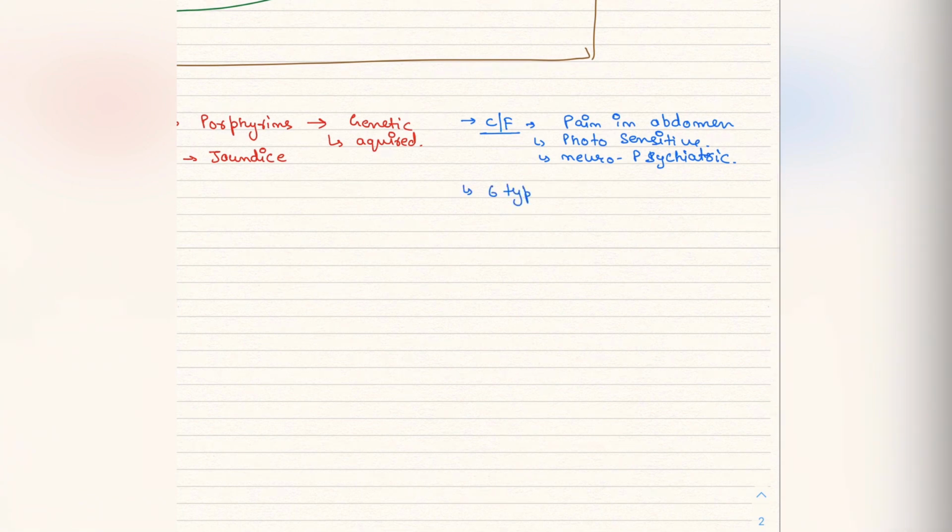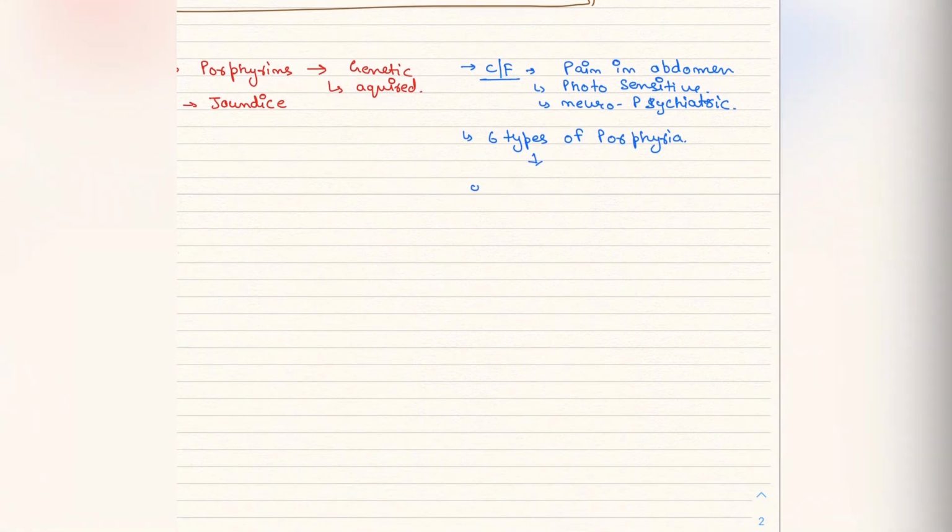What are the 6 types of porphyria? First one is acute intermittent porphyria. The second one is congenital erythropoietic porphyria.